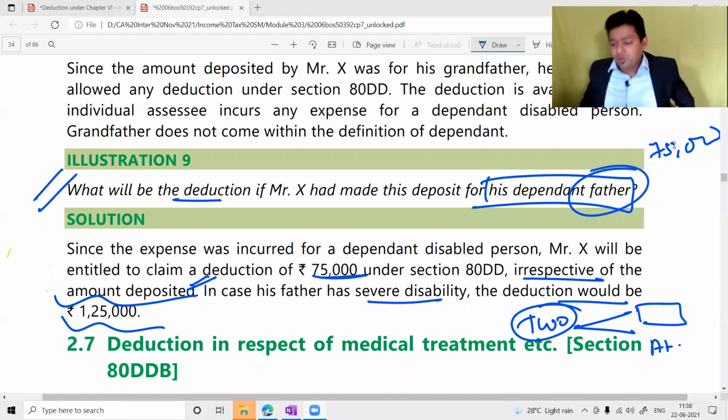I'm done with the session. If you have any particular query, please ask. No doubt? Sure, sir. Tomorrow also you can ask doubts on Chapter 6A. No problem. In fact, you can ask doubts on any part of the Income Tax Act.